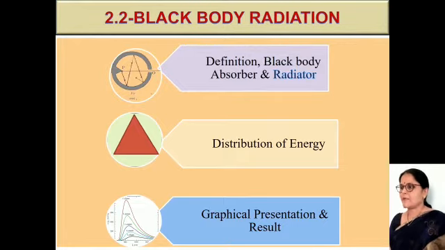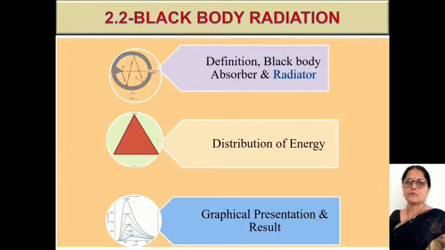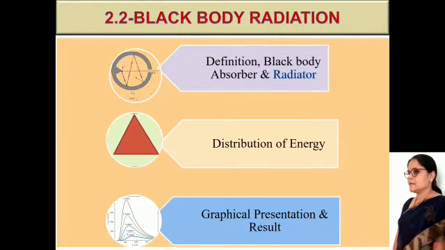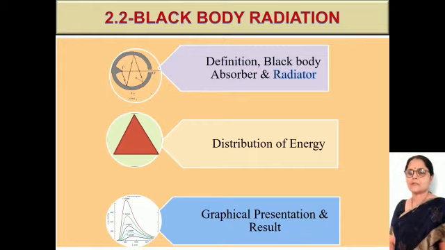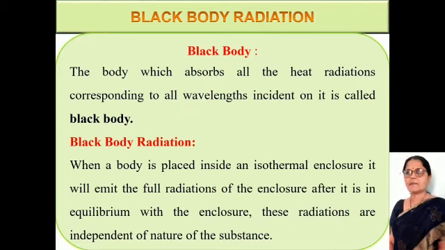A perfectly insulated enclosure that is in thermal equilibrium internally contains blackbody radiation and will emit it through a hole made in its wall, provided the hole is small enough to have a negligible effect upon the equilibrium. Also, in a dark room, a black body at room temperature appears black because most of the energy it radiates is in the infrared spectrum. Now we will see the black body.